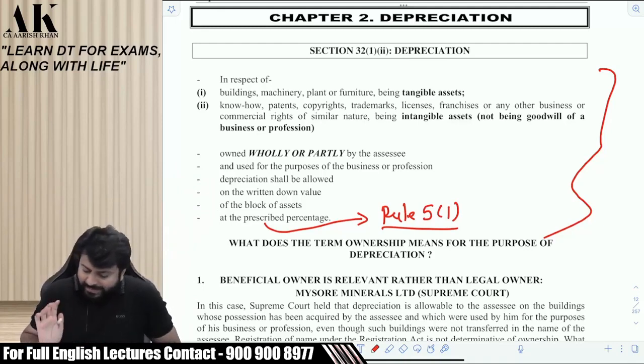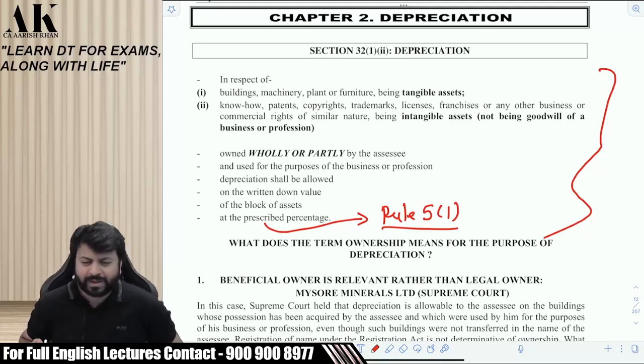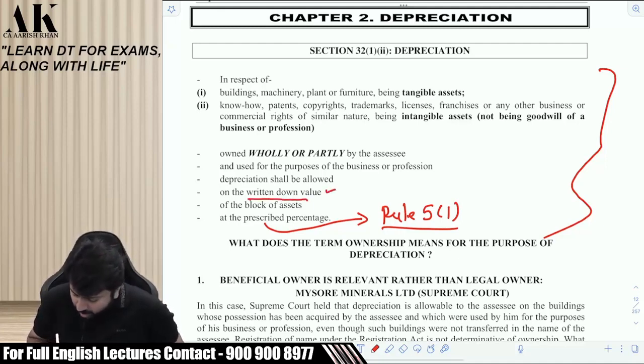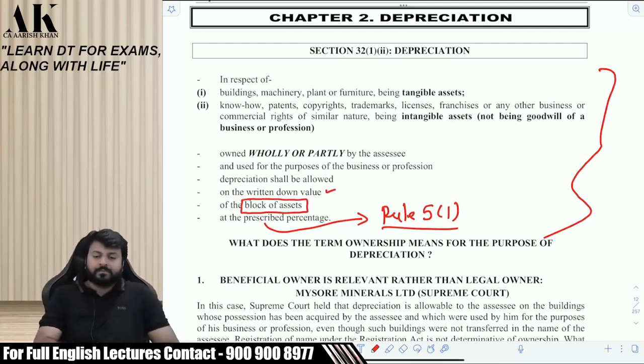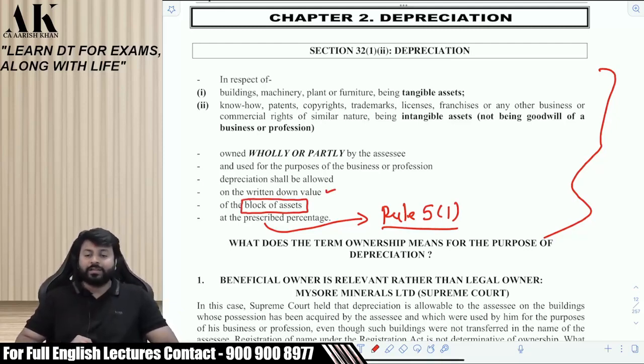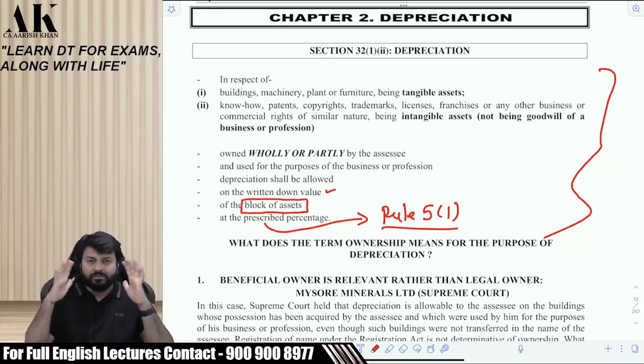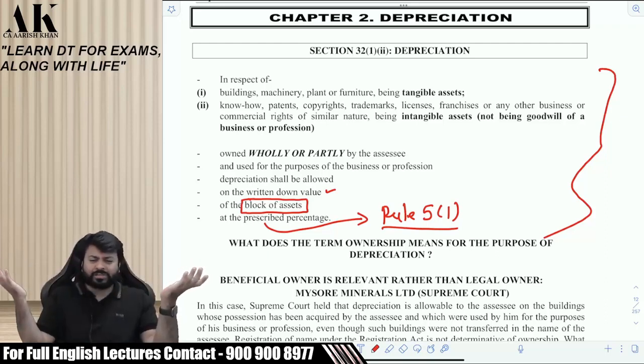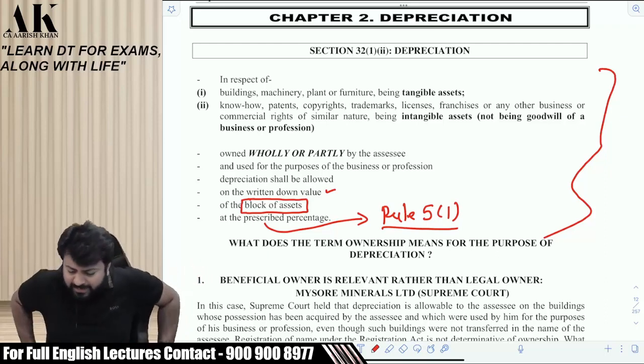Clear? The second thing which I would like to take from this paragraph, which is simple now. I am starting with simple discussions today at least. The second thing is depreciation is allowed on WDV basis on the block of assets. Block. It is not allowed on an asset. Rather, it is plural, block of assets. You might have heard about block in CA Inter also to some extent. But I'll be speaking in detail, don't worry.